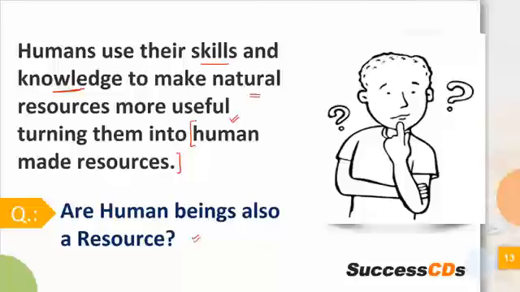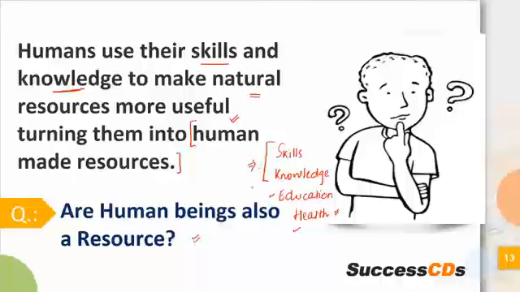Human beings can be a resource because they have skills, they have knowledge, and with good education and good health provision, they will be able to convert themselves into the resources of tomorrow. Today you are students. If you are educated properly, if you have a good healthy life, then you are in possession of a lot of skills and knowledge. So tomorrow you can be an entrepreneur, you can find a job for yourself, and you can help contribute to the economy.